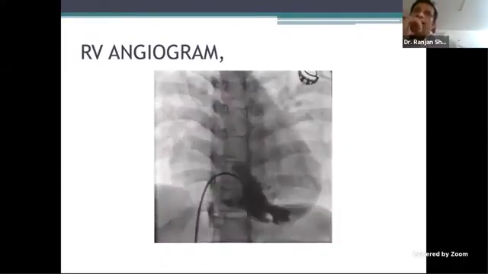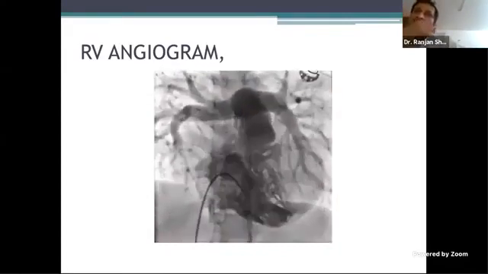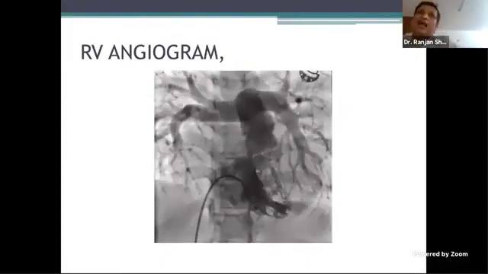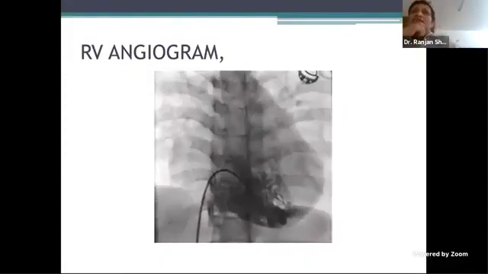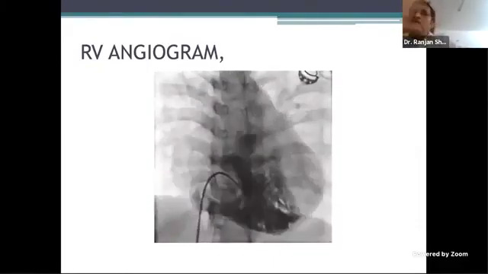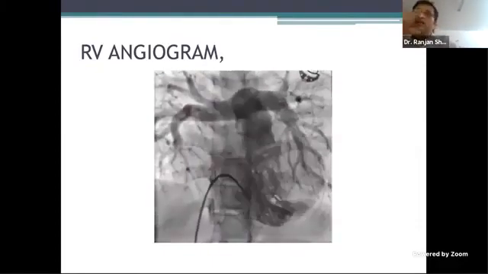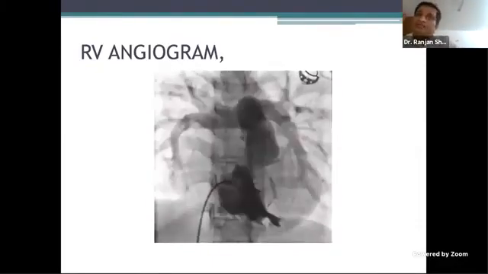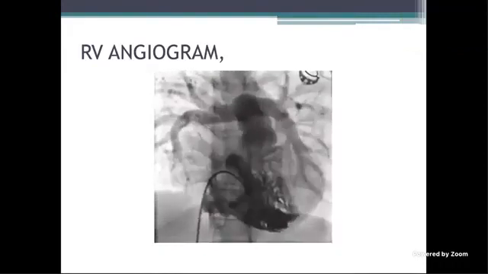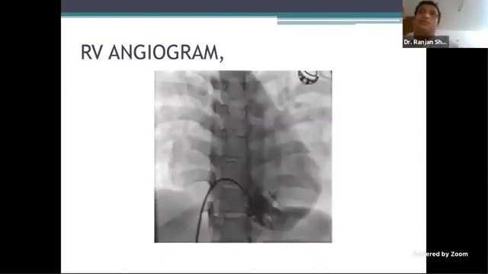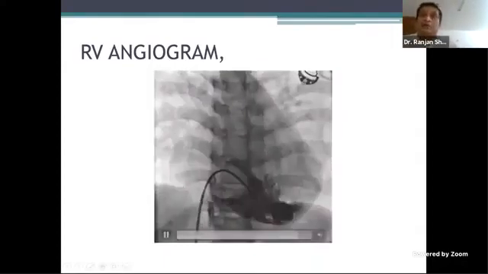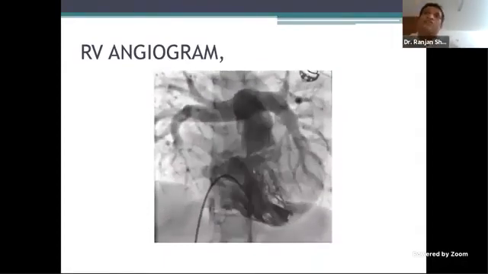Slight AP, overlap. So it will be AP shallow cranial, no? Because you see a slight overlap. Most of the time when you want to look at PA, it is a slight cranial that you give. You can make that out, right? You have described the catheter, right? It is a venous catheter coming from IVC. It's in the chamber, and dye injected into that chamber shows a coarsely trabeculated ventricle. Trabeculation, as we discussed last time, should be seen at the septal side. It's always the septum. Both ventricles appear trabeculated, but it is the septum of LV which is very smooth.